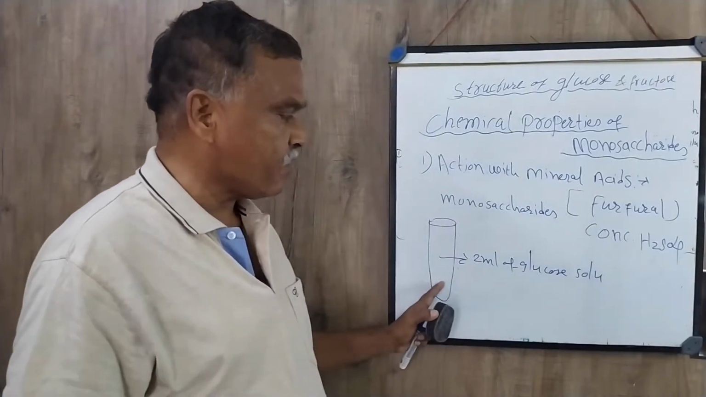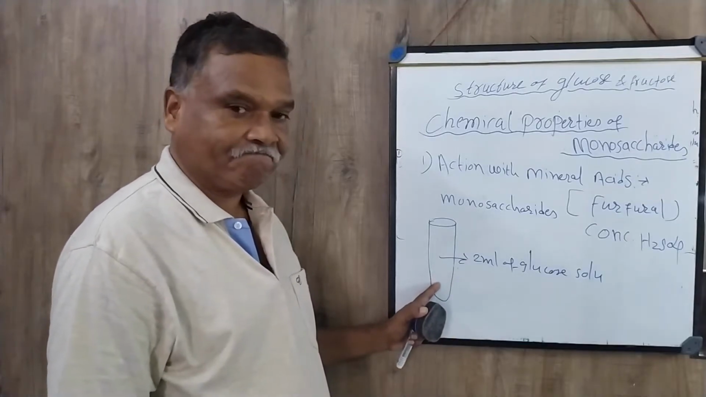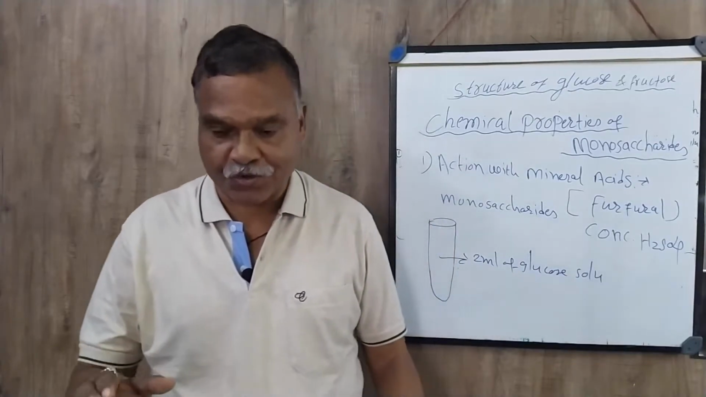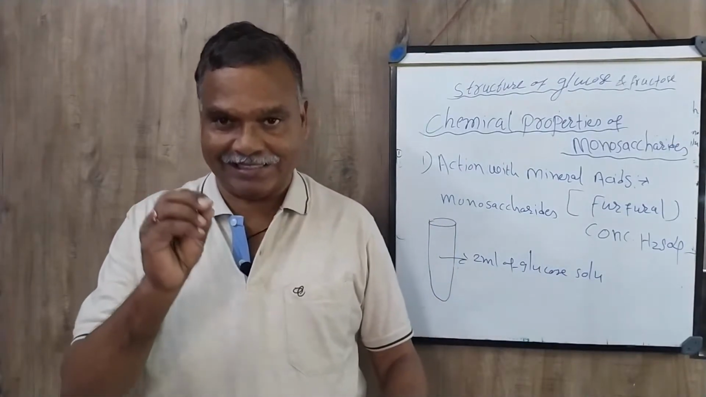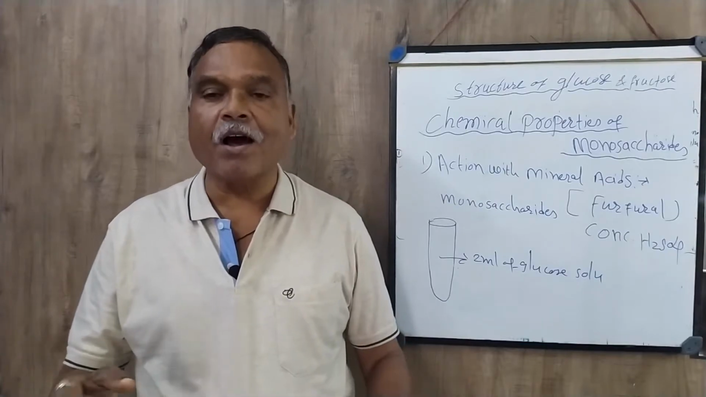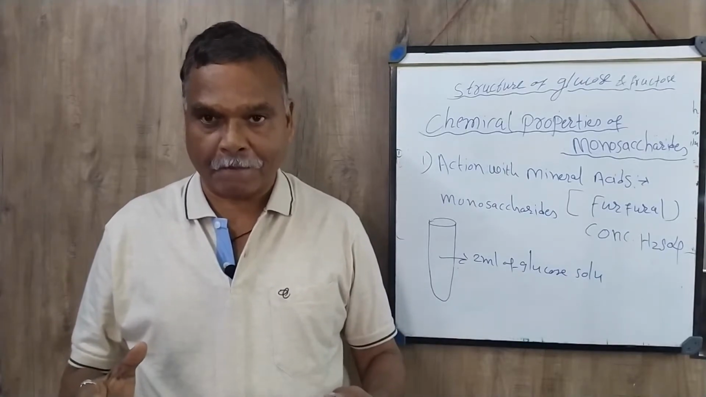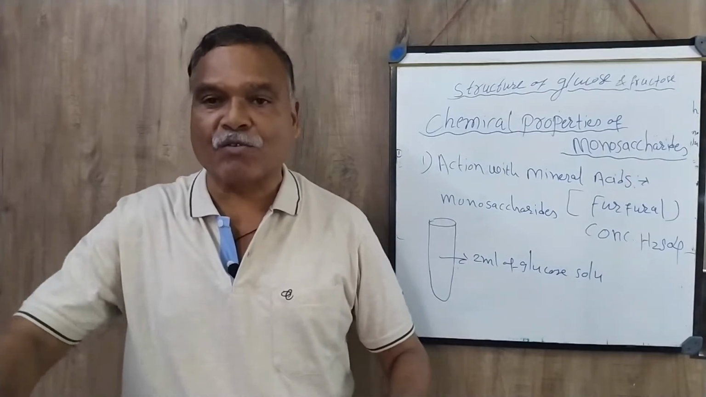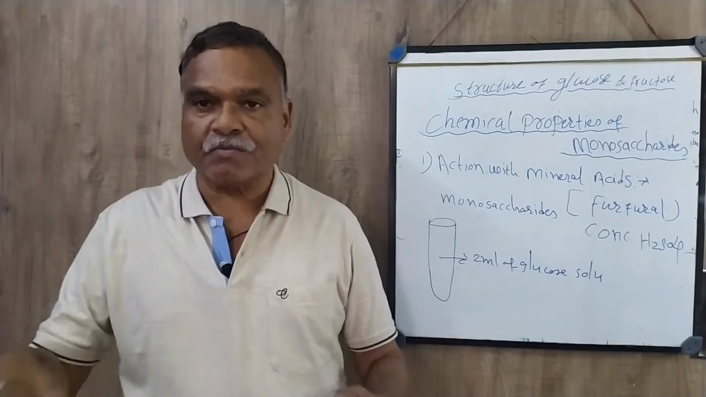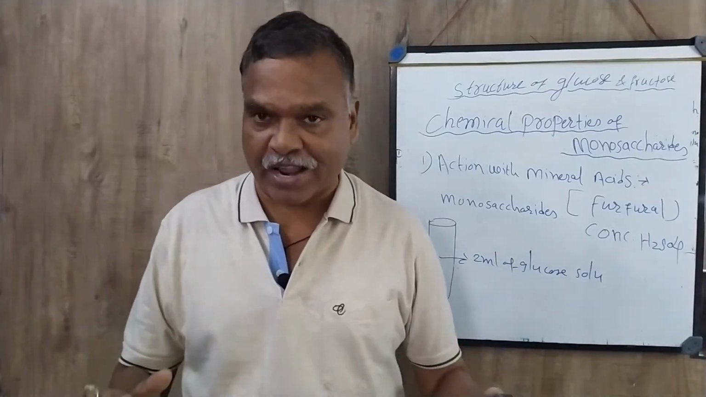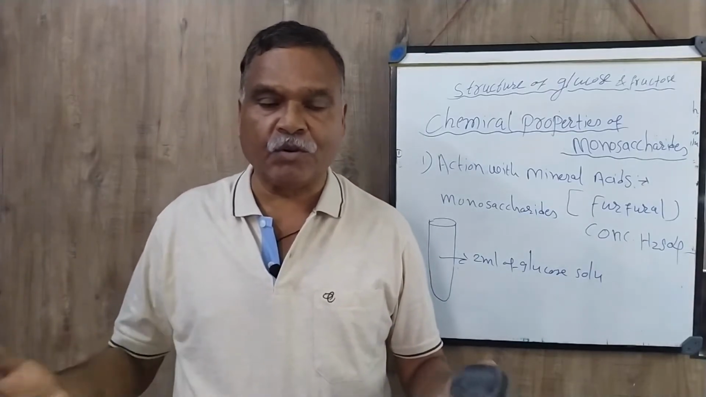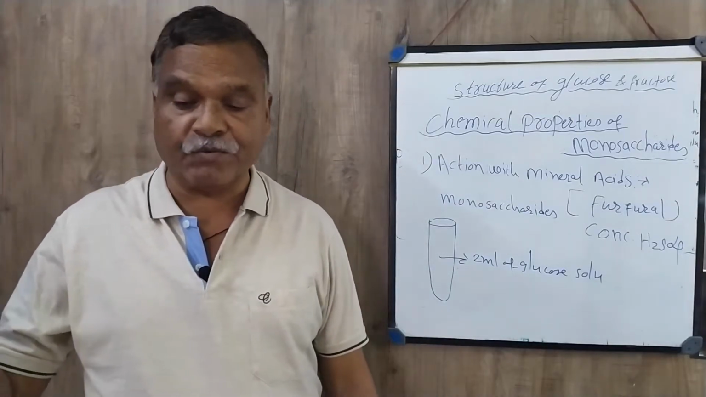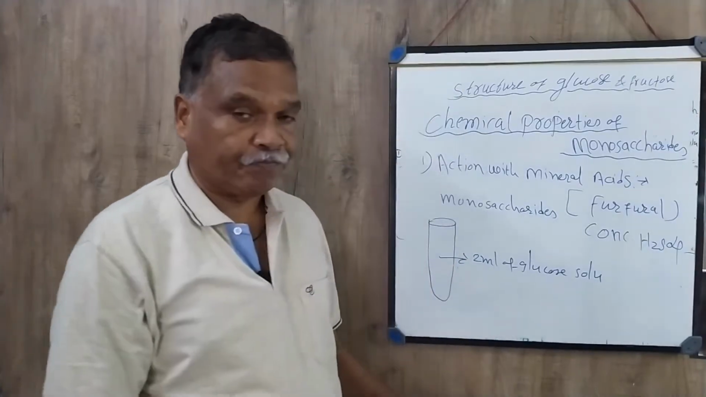Now 2 ml of the glucose solution is taken here. Now how is this glucose solution prepared? You have to take dextrose powder or glucose powder in a beaker, add water and shake it well. Instead of a beaker, you can take a volumetric flask and shake it well, and that will become the glucose solution. So you must know that 2 ml of glucose solution you have to take with the help of a pipette in a test tube.